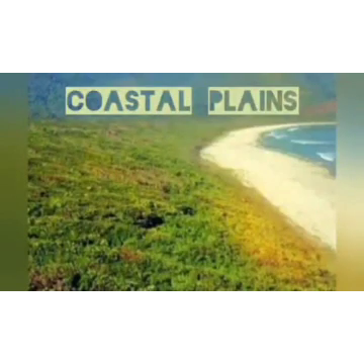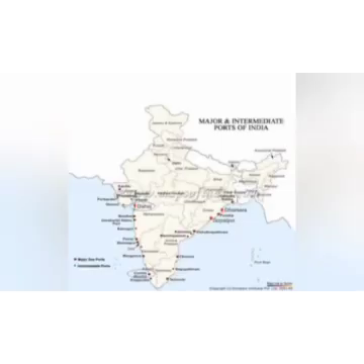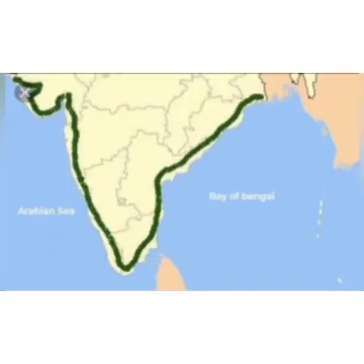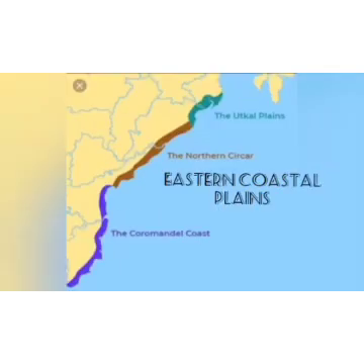Next, coastal plains. What is a coastal plain? A coastal plain is a flat area of land located near a coast. Our country has a long coastline. The coastal plains are divided into two: the western coastal plains and the eastern coastal plains.